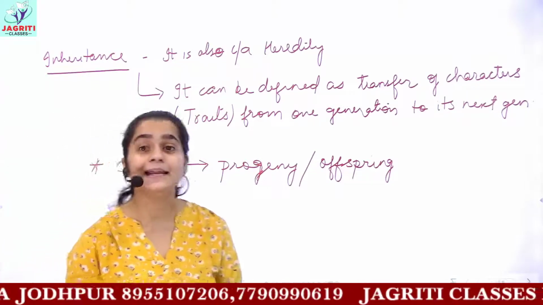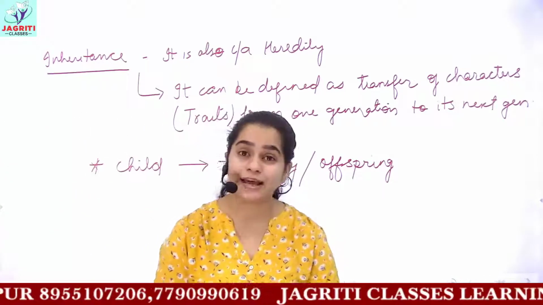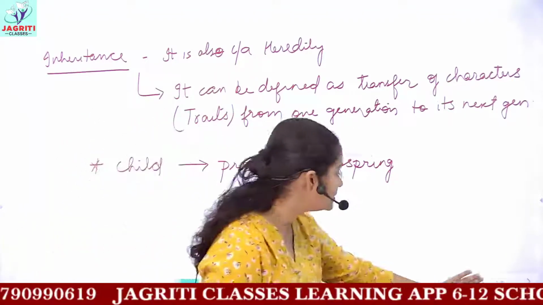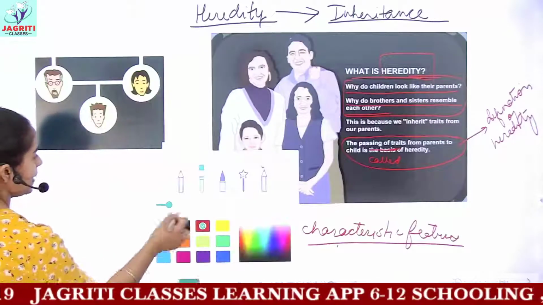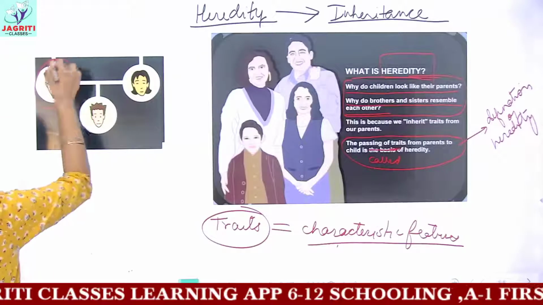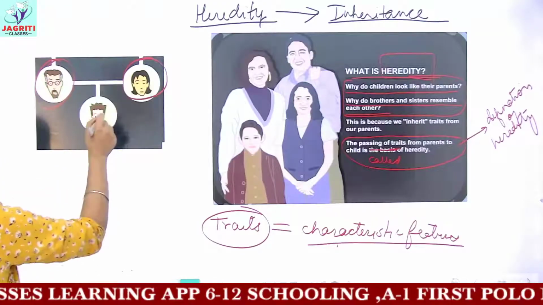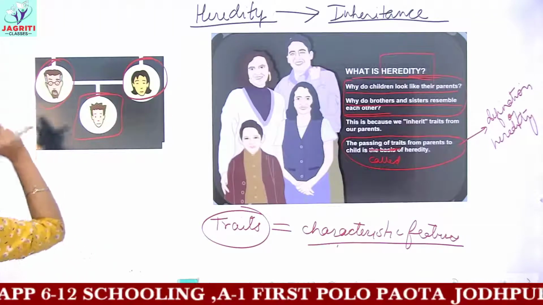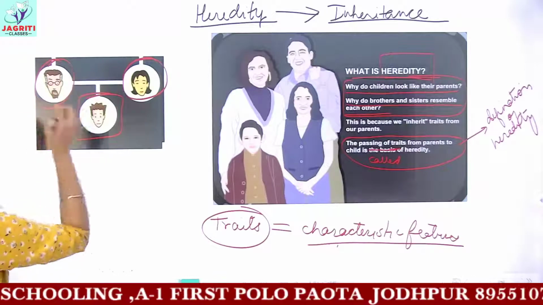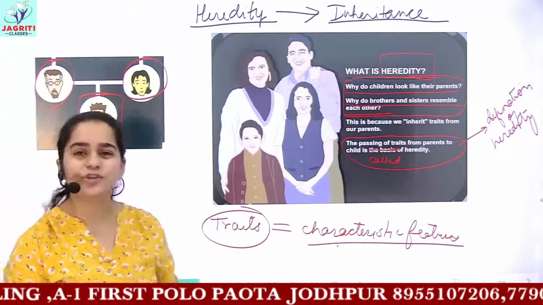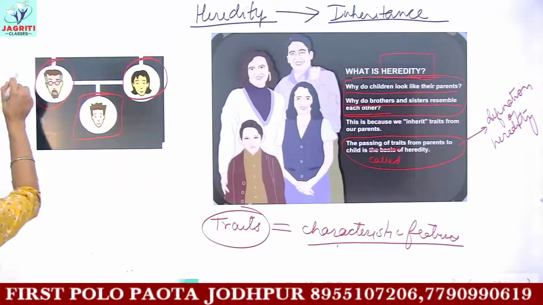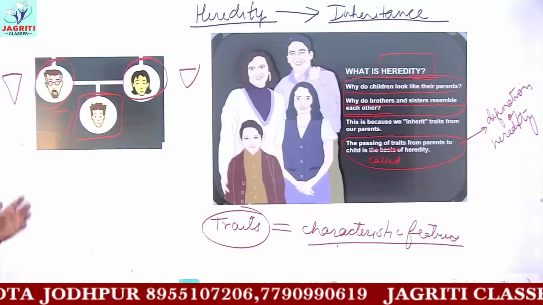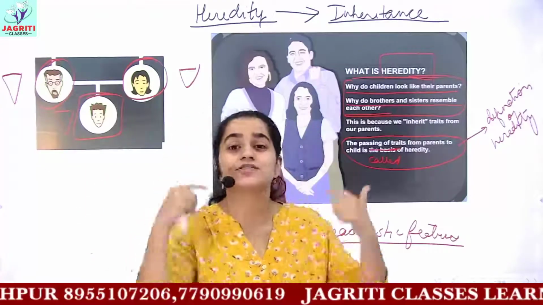So this can be the definition of heredity. Now there was a man named Gregor John Mendel. He was a German botanist, and he told the basis of heredity. In this picture, these are two parents, parent 1 and parent 2, and this is their child. Their child resembles their parents. The parents do not have a round shaped mouth, they have a triangular shaped face, and hence the child also has a triangular shaped face.